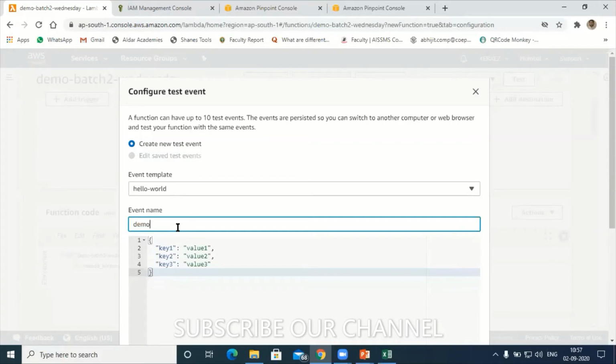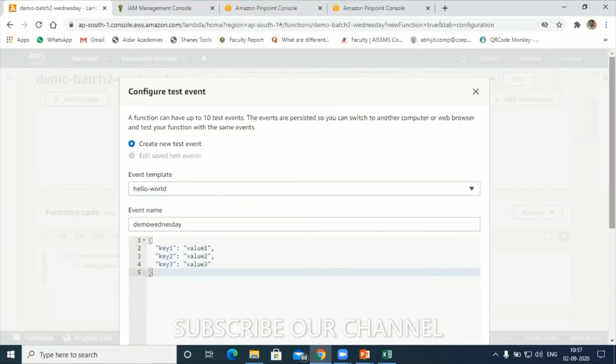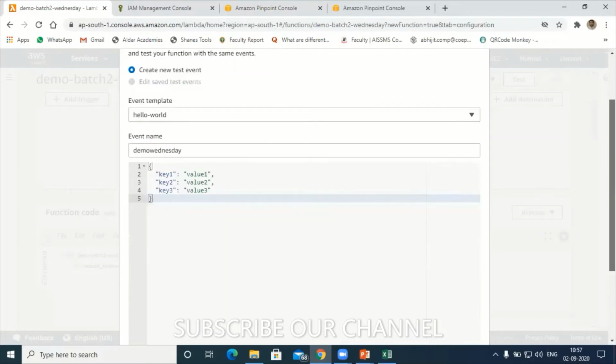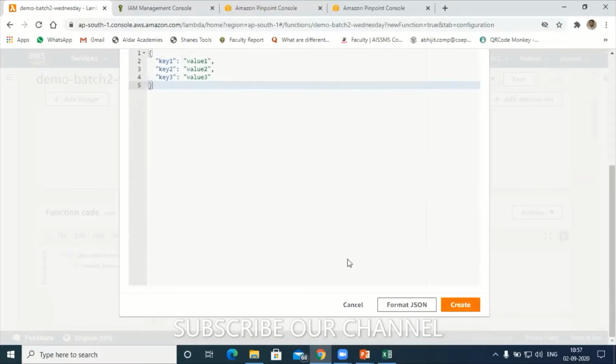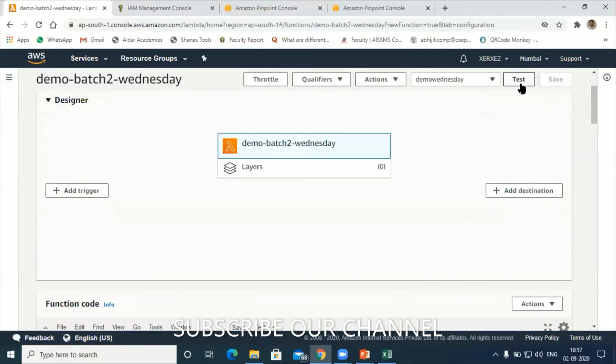For the template name, let's say hello world, I'll give it as is. Next, just create it. You can see here the function name Demo Wednesday. Now just run this simple formatted program, run test.